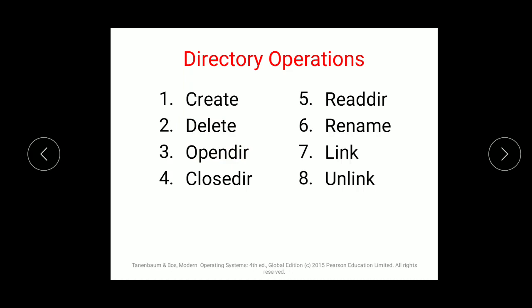Rename is to rename the directory with any name. If you do not want that name to be the same for a longer time, you can change the name with the help of rename operation. Linking is if I want to link it with some another file, I can go for link. Unlink is if I want to remove the link between two different directories, I can go for unlinking the file, that is connecting the files.